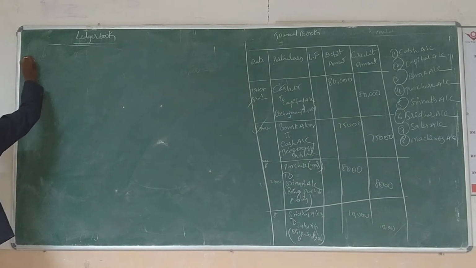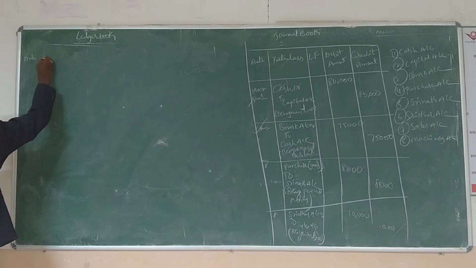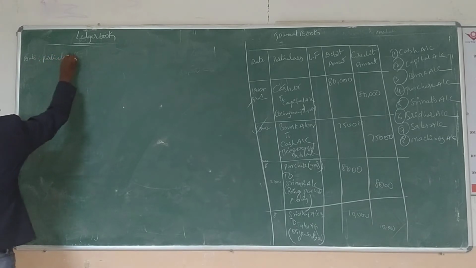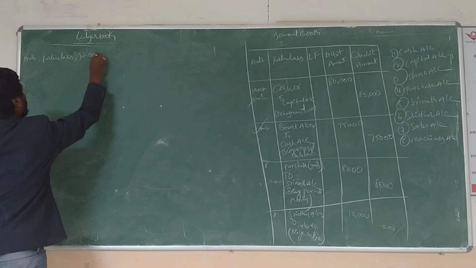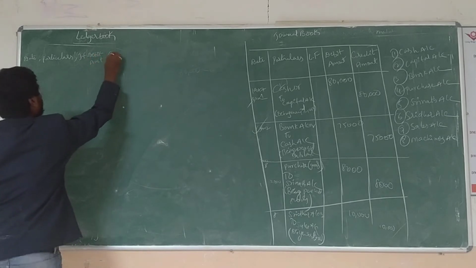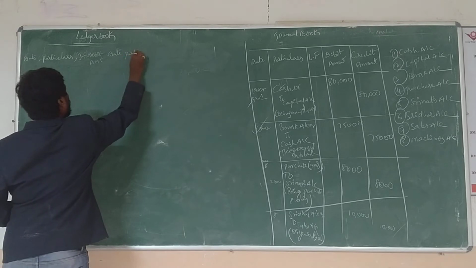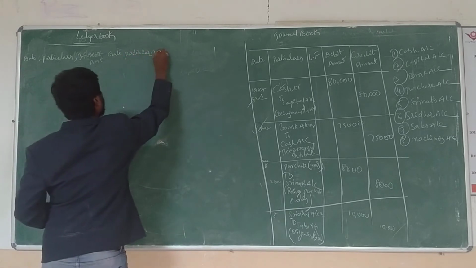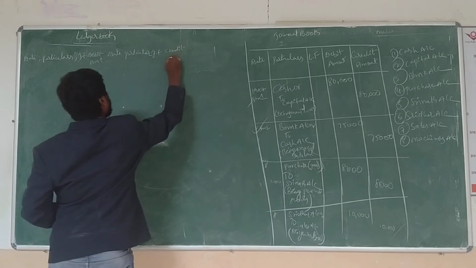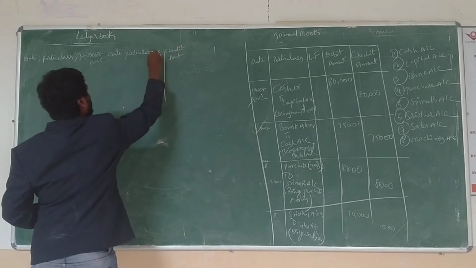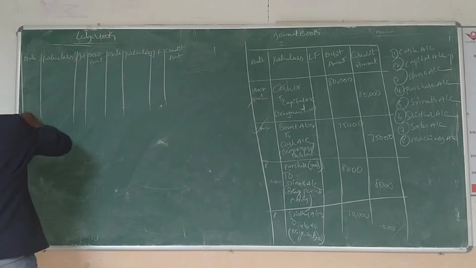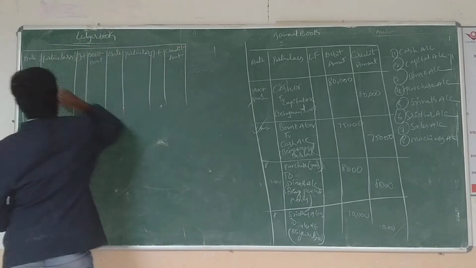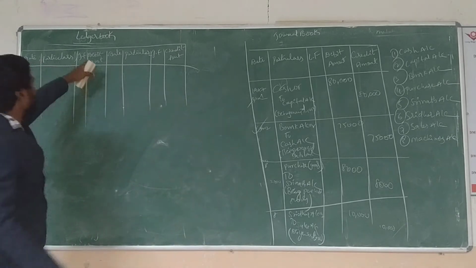First one, date, particulars, JF, debit amount, then date, particulars, JF, and credit amount. So this is the format of the ledger book.